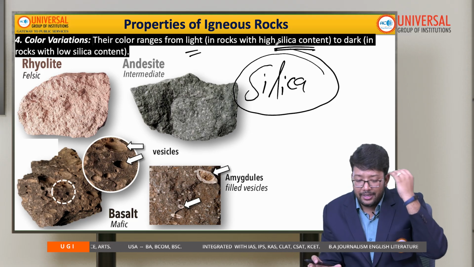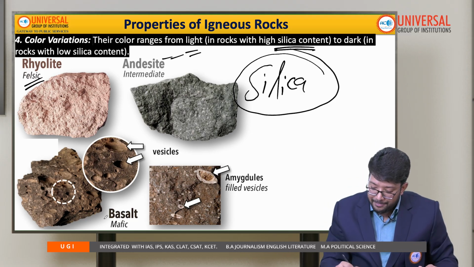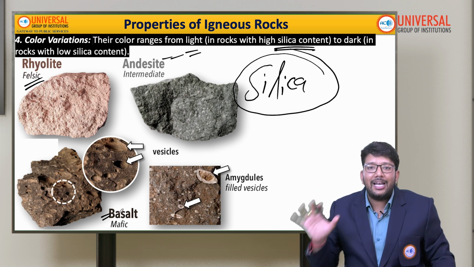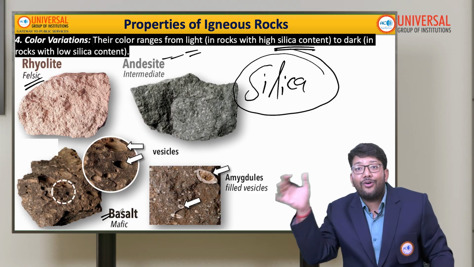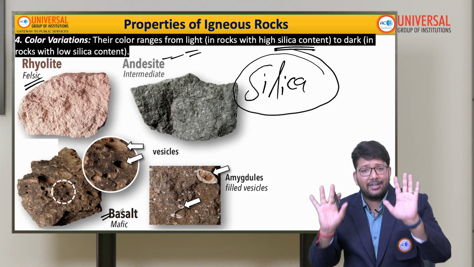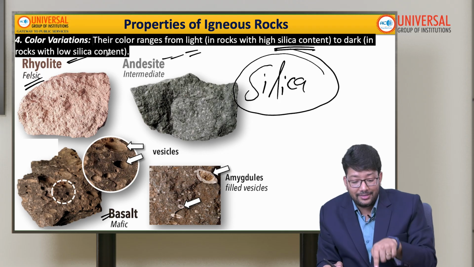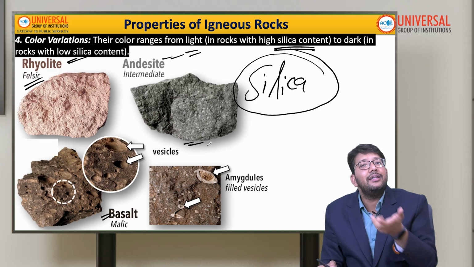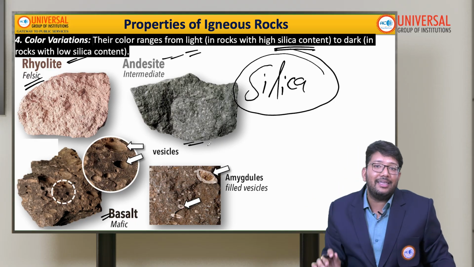Now tell me, rhyolite, andesite, basalt, these three rocks are in front of you. In which rock is silica content high or low? We can easily determine that rhyolite has more silica content because it is pinkish, in a lighter shade, and andesite has less silica content, which is why it is on the darker side. That's how you recognize igneous rocks.